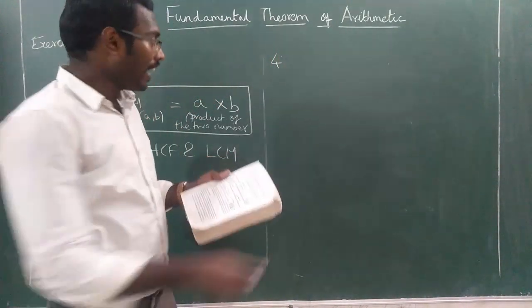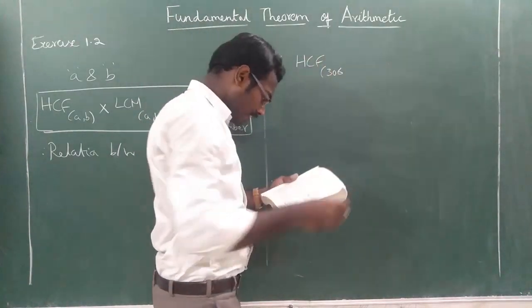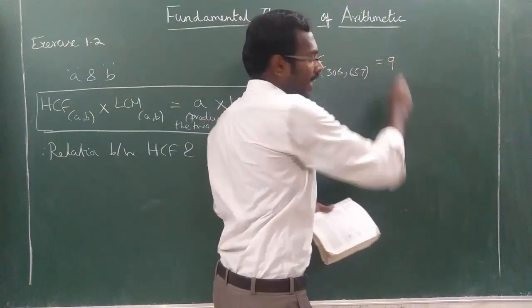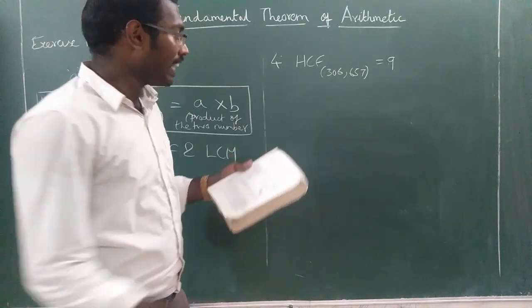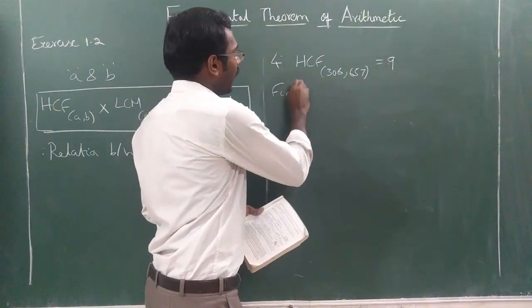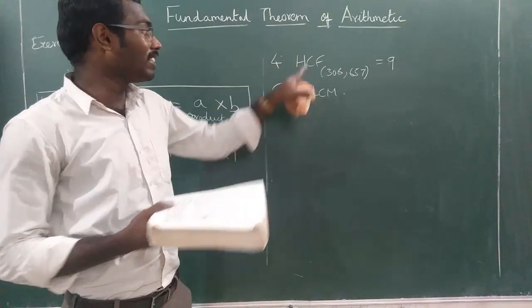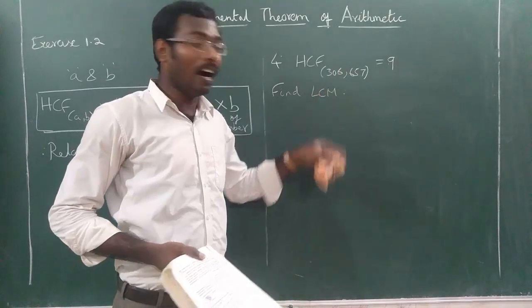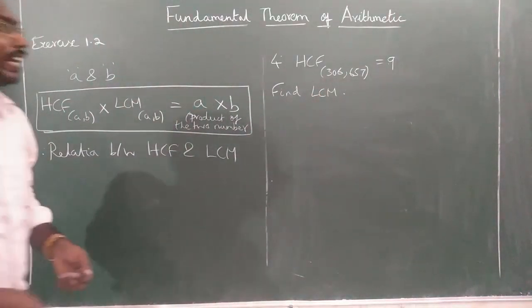Given that HCF of 306 and 657 is equal to 9. HCF value is given. You have to find the LCM. Find LCM. Here HCF value is given. A and B values are also given. You have to find the LCM.